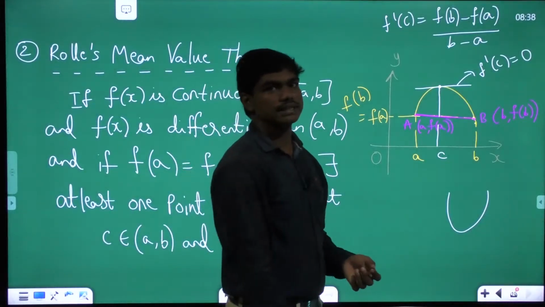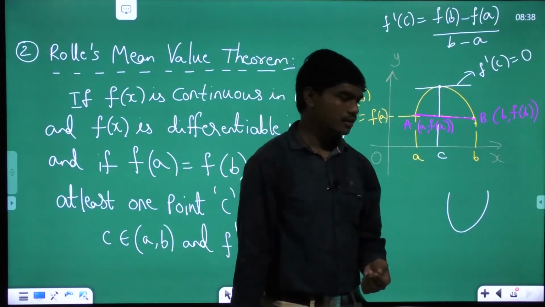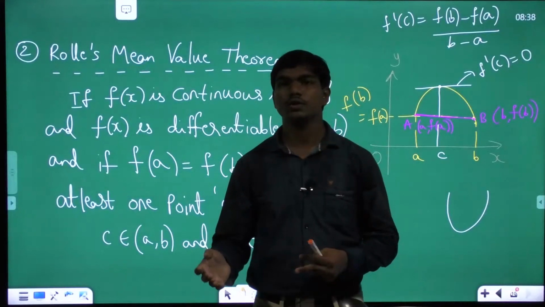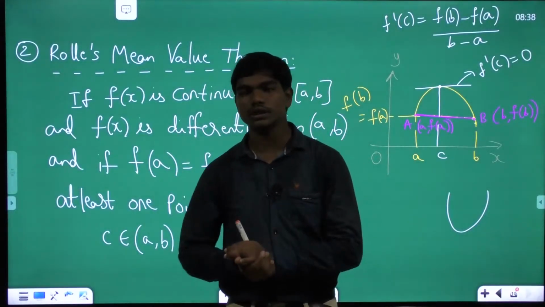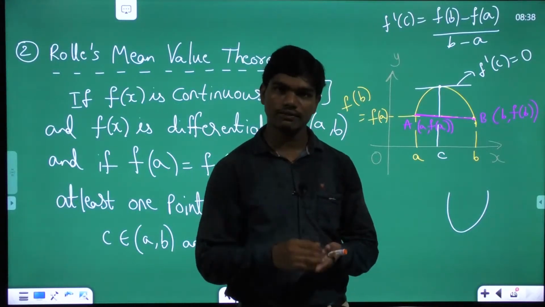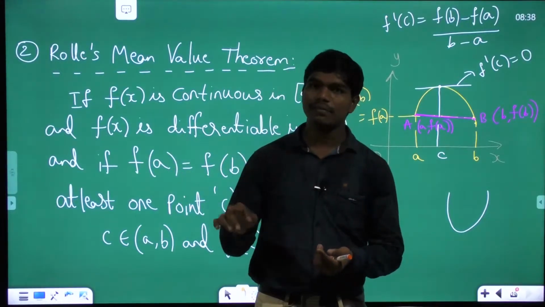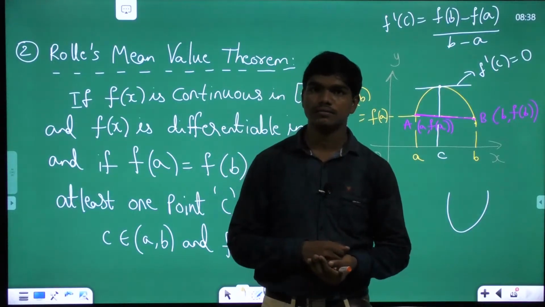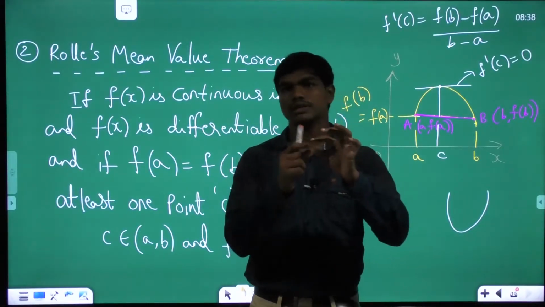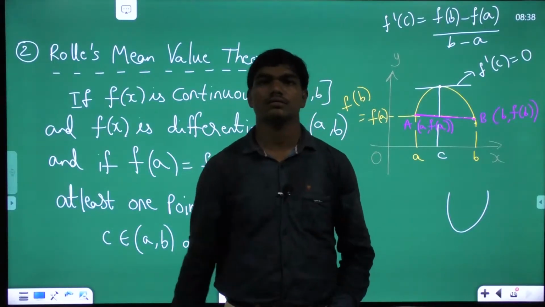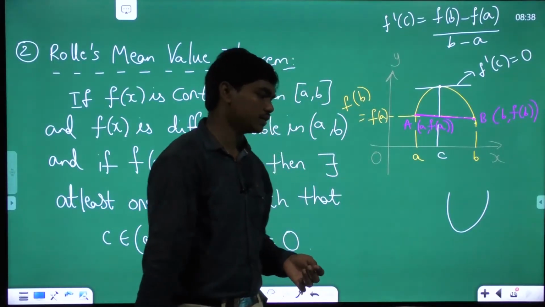Now, before going for next lecture, let me ask you one thing. Whenever you want to find a maximum or minimum of a function, you will find the derivative and equate it to 0. Correct? This is what you do. To find maximum of a function, you will find the differentiation and equate it to 0. But tell me one thing: if derivative is 0, can the function have maximum or minimum at that point? Basically at extremum your derivative is 0. But if derivative is 0, is there an extremum at that point, maximum or minimum? Tell me that.